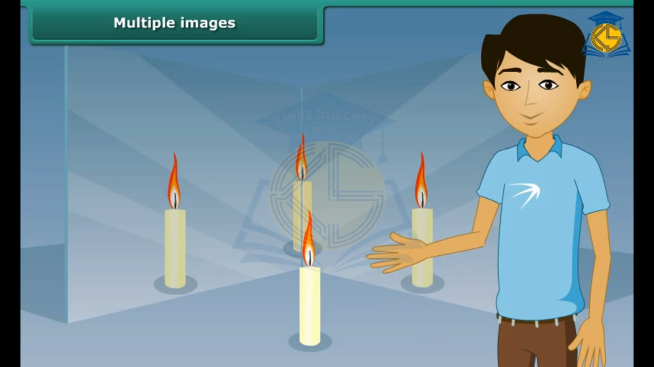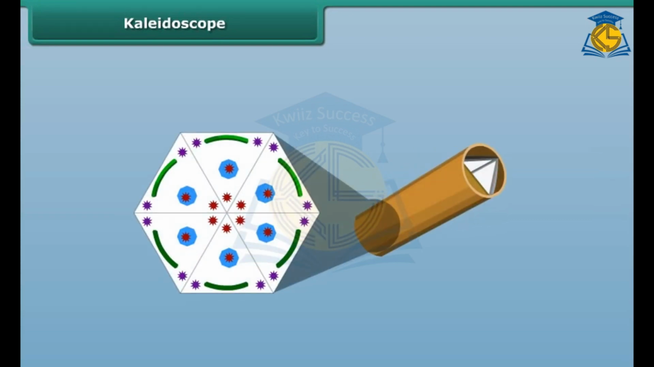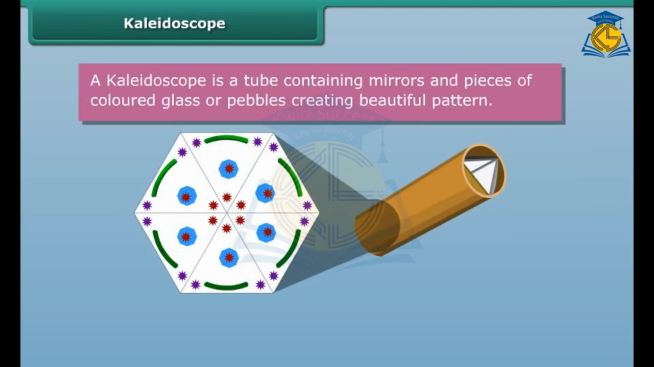What is a kaleidoscope? It is a tube containing mirrors and pieces of colored glass and pebbles.